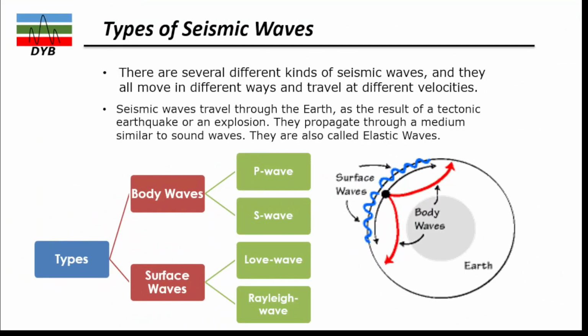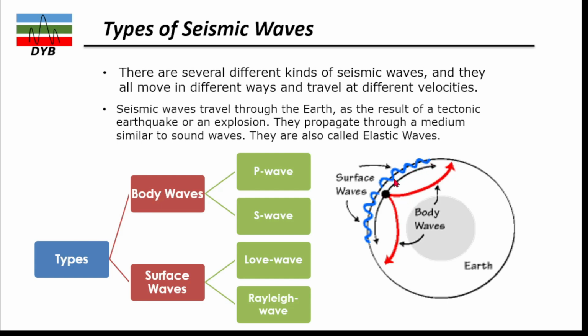There are different types of waves. Initially we divide them into two types: surface waves and body waves. Further, in the body waves we have two types, P waves and S waves, and in surface waves we have Love waves and Rayleigh waves. The example is given based on the earth. Let's say there is an earthquake or an artificial source here. When the energy propagates from this point, two types of waves propagate: one goes into the body, and one travels along the surface.